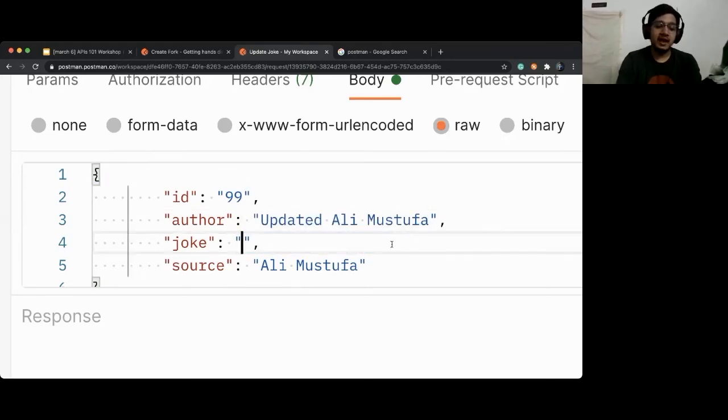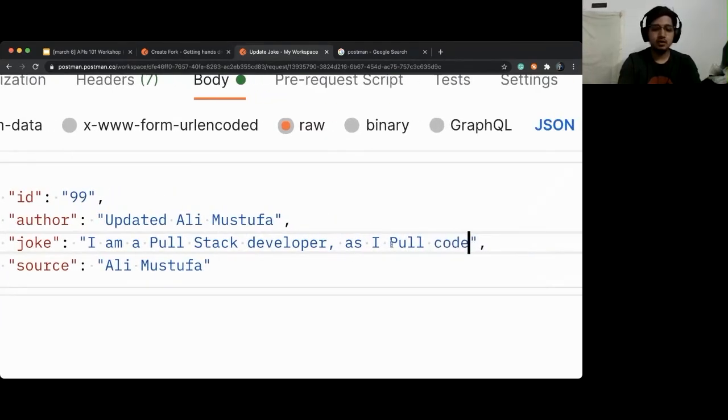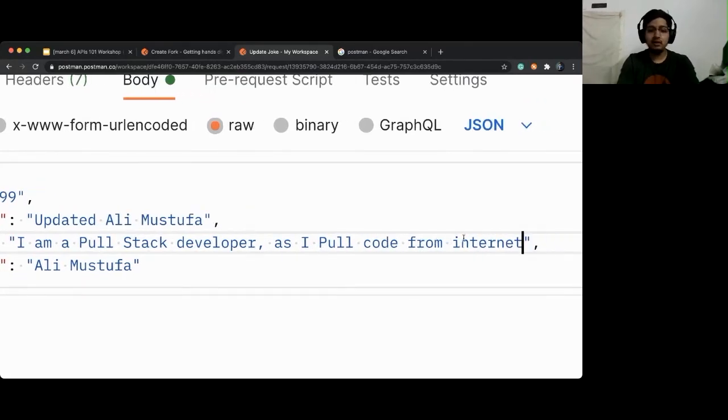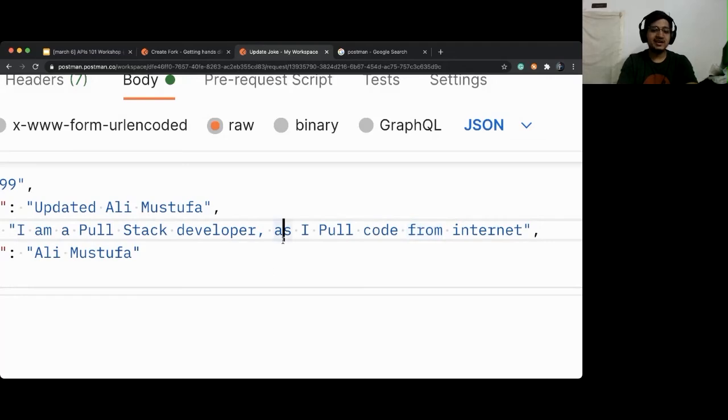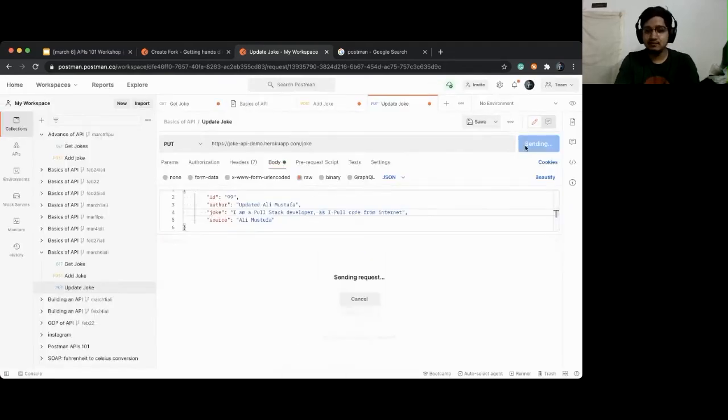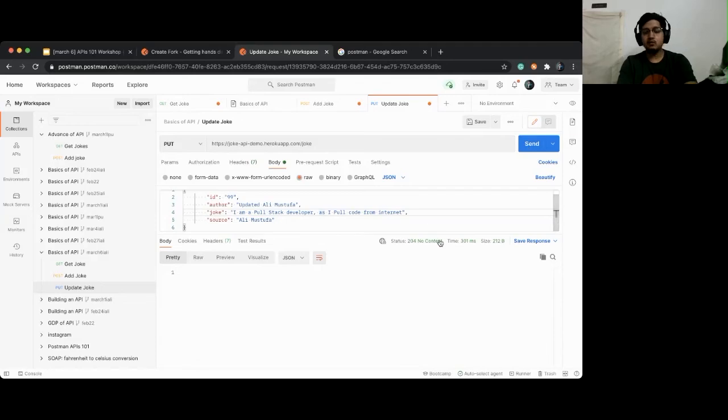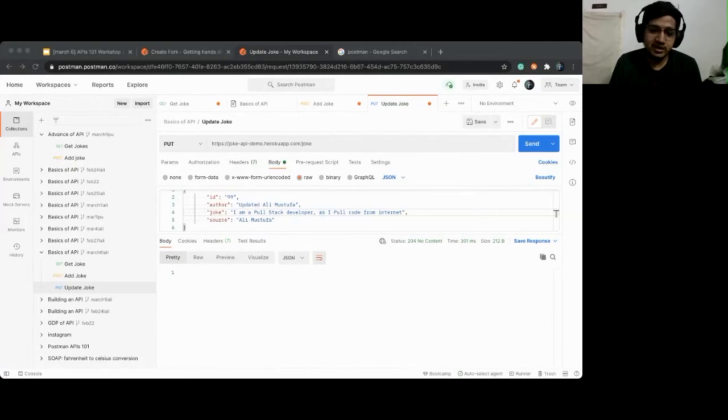So I'll write my joke as I am a full stack developer as I pull code from internet, right? I can say I am a full stack developer. Okay. Now hit send. And what do you see as status code? You won't see anything in response, but what do you see as a status code?